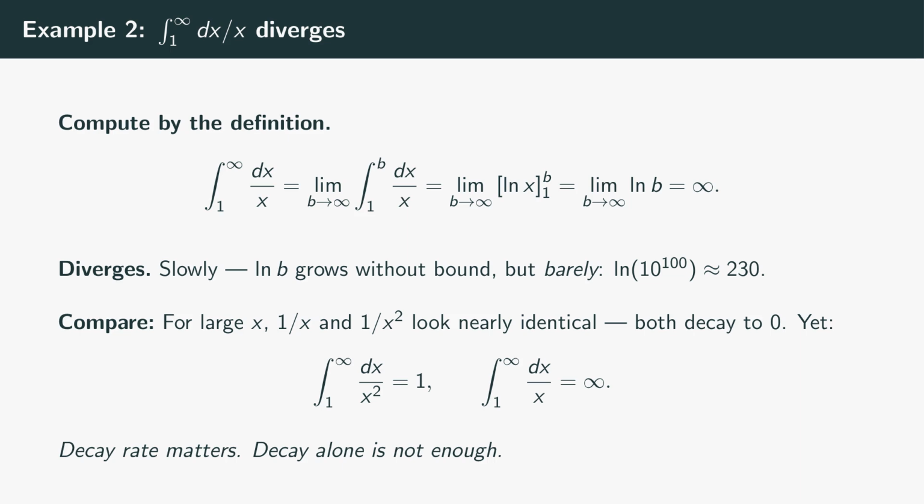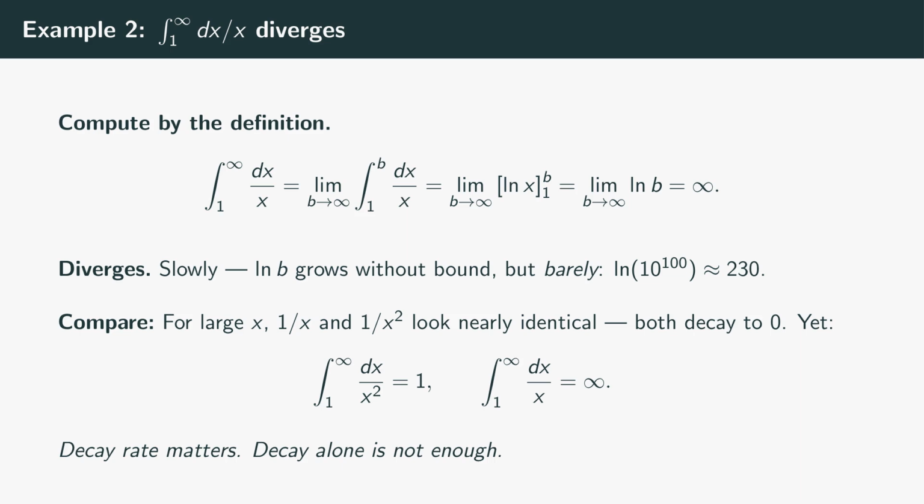The natural log of b grows without bound. The integral diverges. The area under y equals 1 over x from 1 to infinity is infinite. Now compare the two examples. The function 1 over x squared converges to a finite area. The function 1 over x diverges to infinite area.